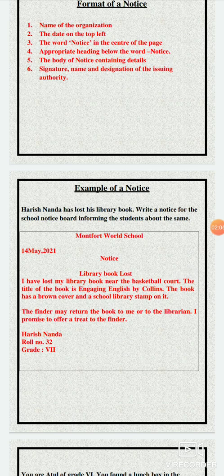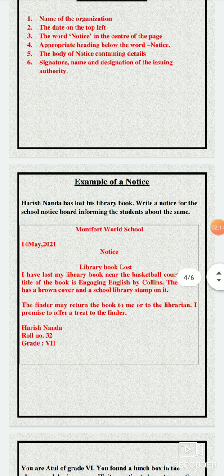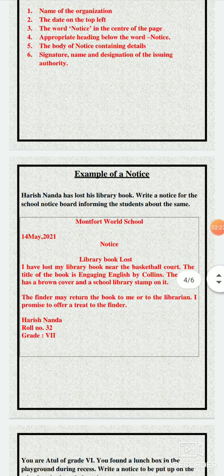Here we are talking about a lost notice. So the first step is the name of the organization, which we have written as Montfort Word School. Second, we write the date on the top left, again in the same format. It should not be 14.5.21. No, it should be 14th May, 2021.